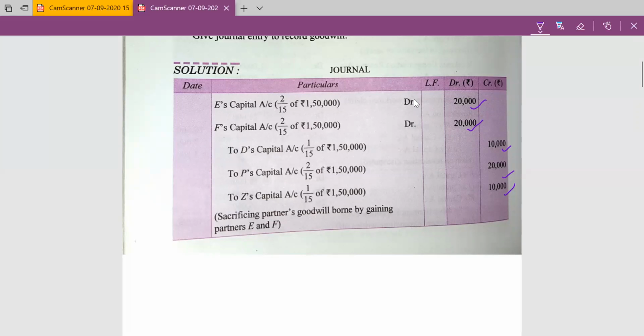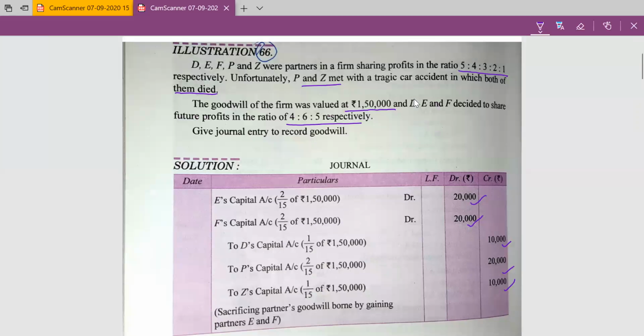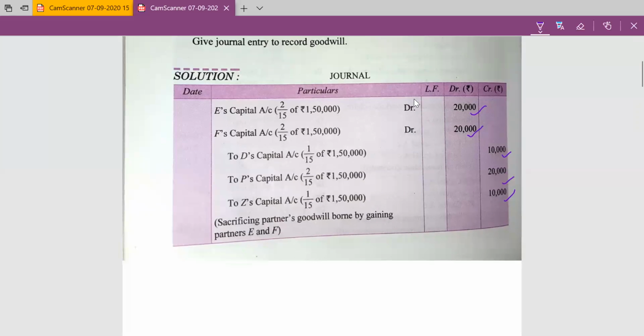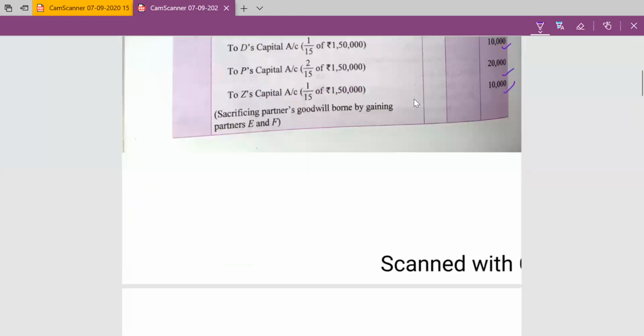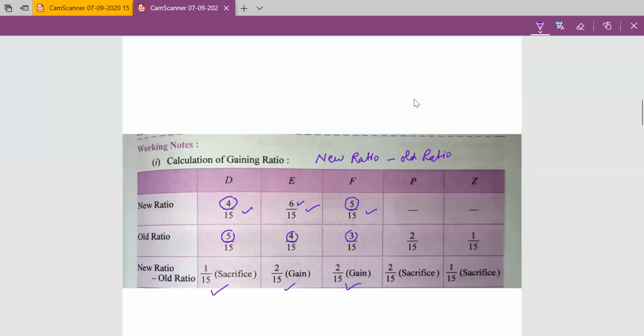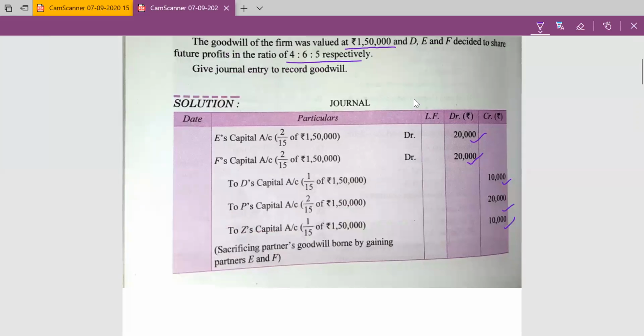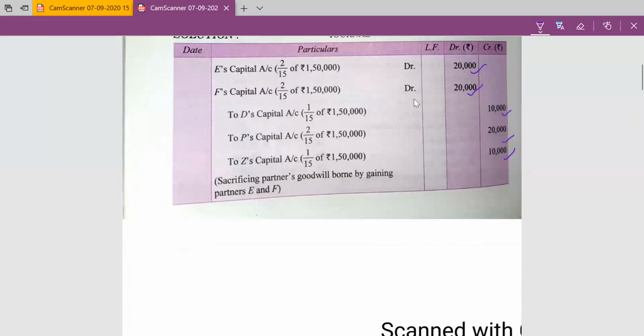E will compensate, and the value of the goodwill was 1,50,000. He gains 2/15 and F gains 2/15. So E will compensate 20,000 and F will also compensate 20,000 to D, P, and Z. D sacrificed 1/15 and P 2/15 and Z 1/15. D will get 10,000, P will get 20,000, and Z will get 10,000.